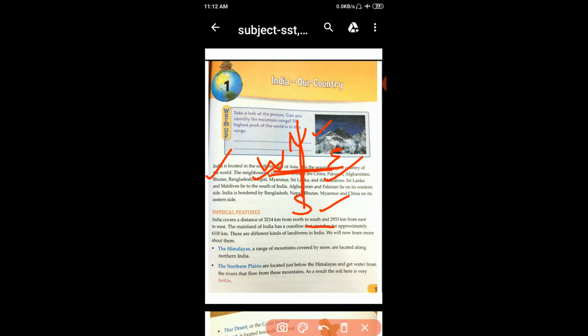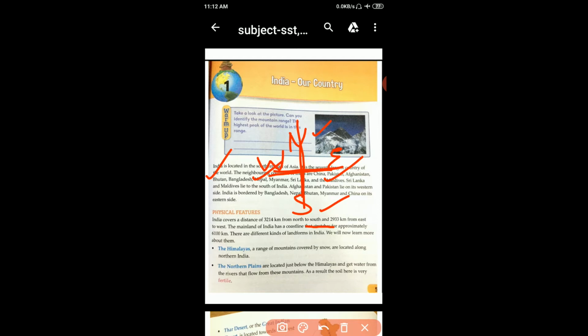There are different kinds of landforms in India. We will now learn more about them. We know in India there are different types of landforms: mountain, desert, plains, coastal area, plateau.